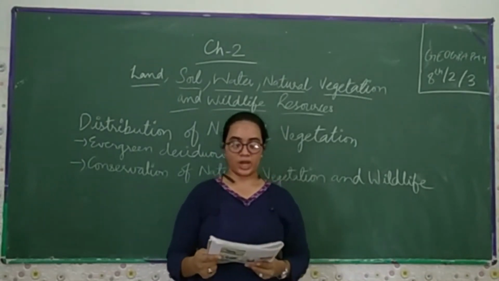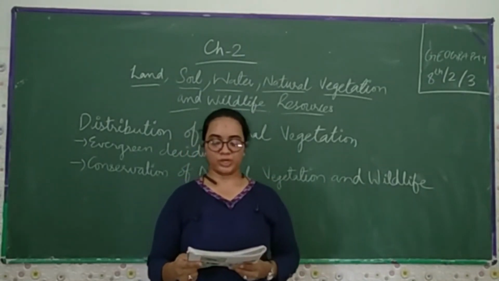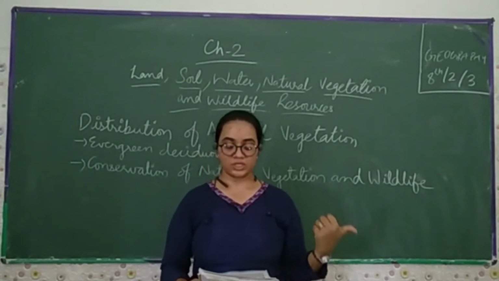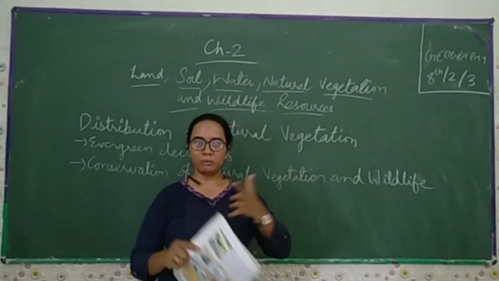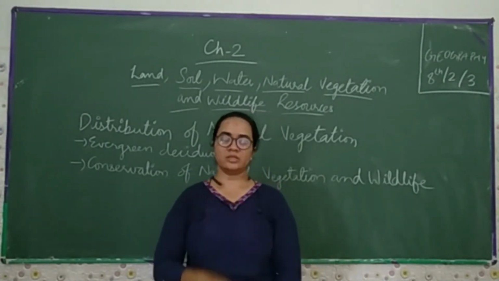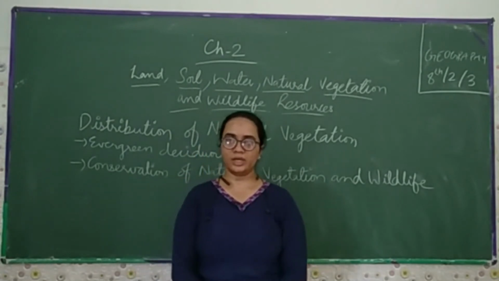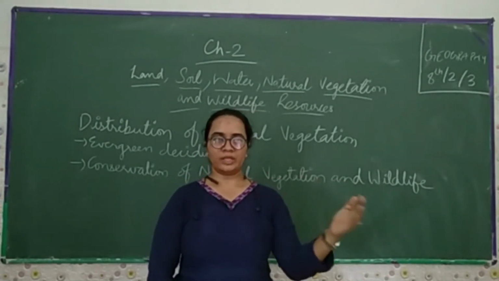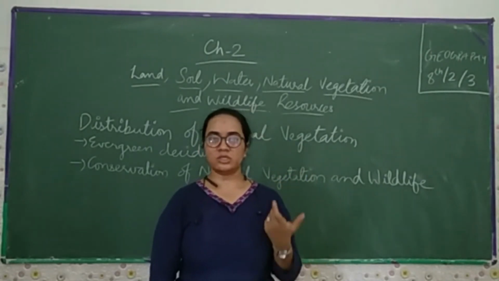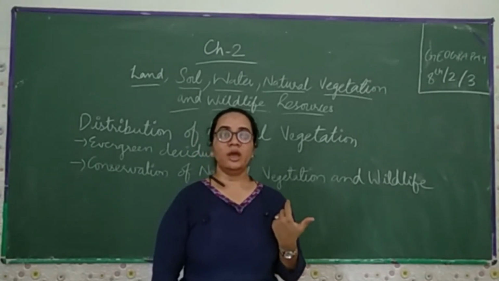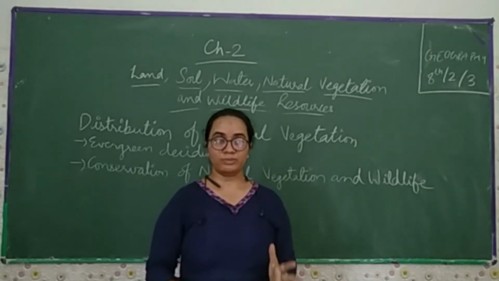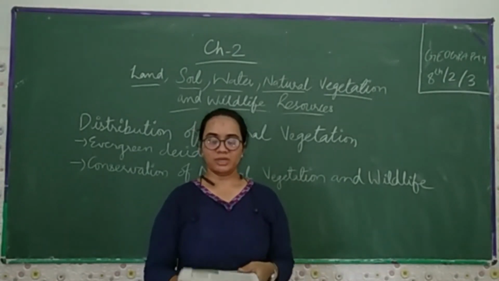Now, national parks, wildlife sanctuaries, biospheres are made to protect our natural vegetation and wildlife. In the previous video, I have already explained why we are using the national park and wildlife sanctuary. Near the forest, they make a boundary in which no human beings, or you can say unknown persons, are allowed. They make these barriers because they want to protect the natural resources, the wildlife, and the birds, so they don't become extinct, and we can conserve and stop the illegal business of animals and birds.